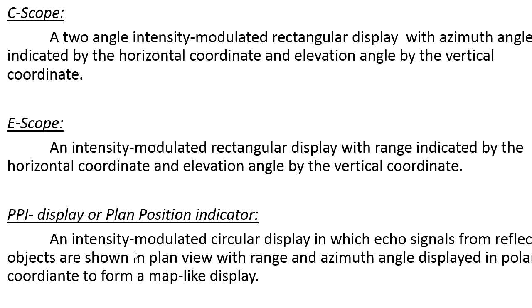And next is the PPI display, or plane position indicator. This is a circular display in which the echo signal reflected from the object is shown in the plane view with range and azimuth angle displayed in polar coordinates to form a map. So that is about the displays of the radar.